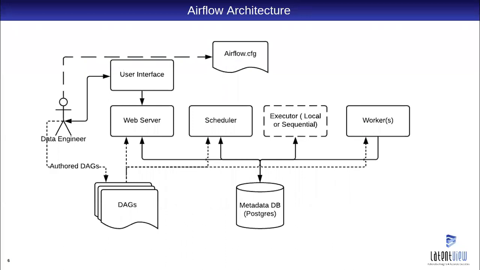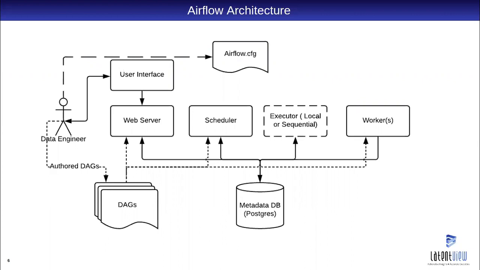and then we have the executor, which is mostly discussed in Airflow. We have the sequential executor, local executor, and celery executor. The sequential executor runs only one task at a time; the worker runs on the same machine as the scheduler. The local executor is very similar to the sequential executor, but it can run multiple tasks at a time. The architecture may be a bit tough to understand, but when we go to the demo, we will be able to understand it.